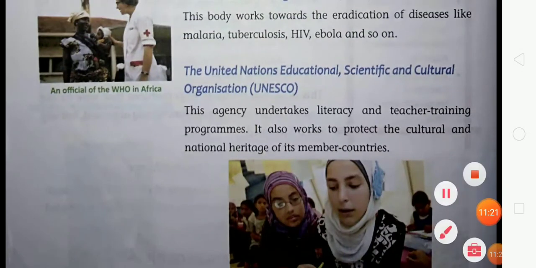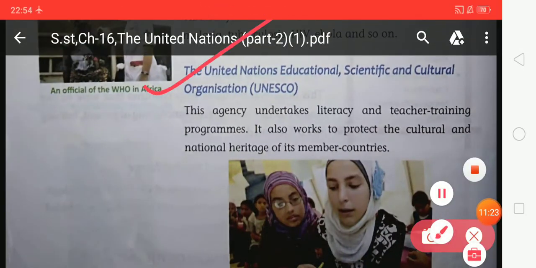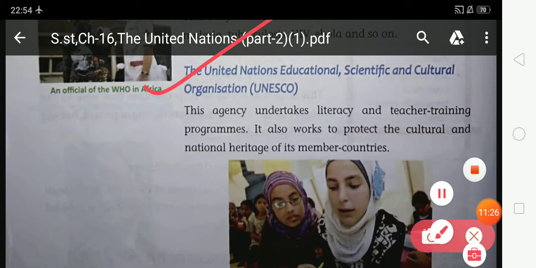So now look at the next special agency of the United Nations. The United Nations Educational, Scientific and Cultural Organization, UNESCO, is also an important agency of the United Nations. This agency undertakes literacy and teacher training programs. It also works to protect the culture and national heritage of its member countries. So student, UNESCO undertakes the literacy and teacher training program. It looks after the literacy and teacher training program.